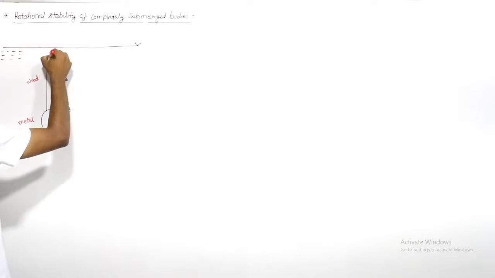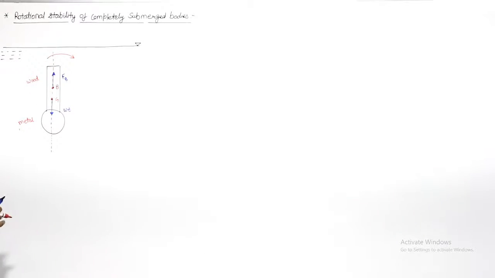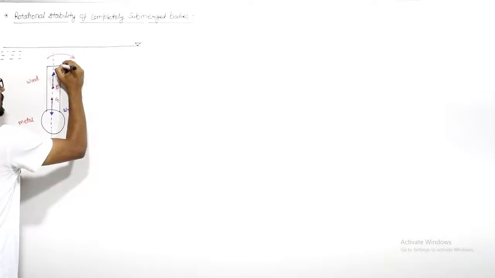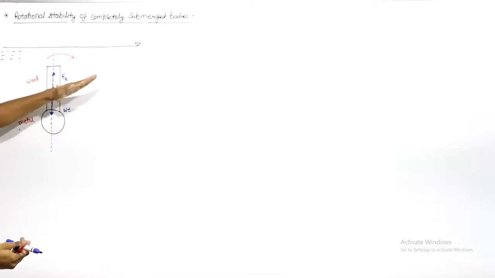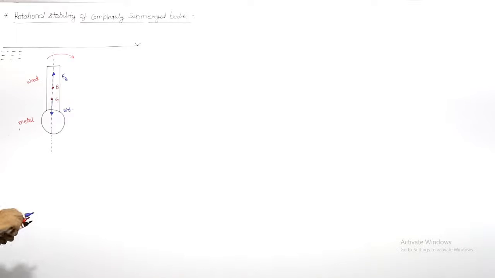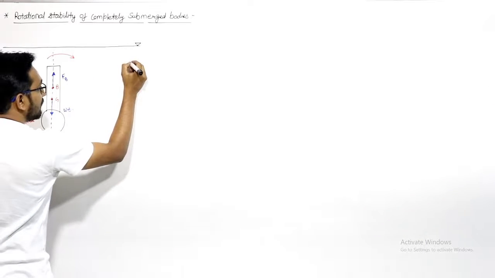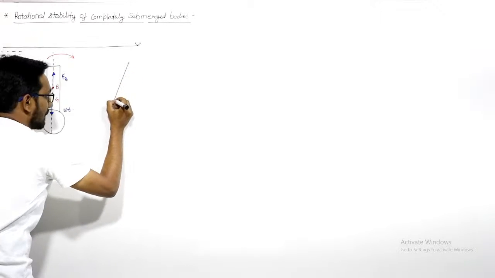Now I give it a rotational displacement in this direction. I give it a disturbing force in the clockwise direction. I tilt it in the clockwise direction, a small displacement, and release it. Now we will see what happens. Let us say after tilting, this body will get this shape.